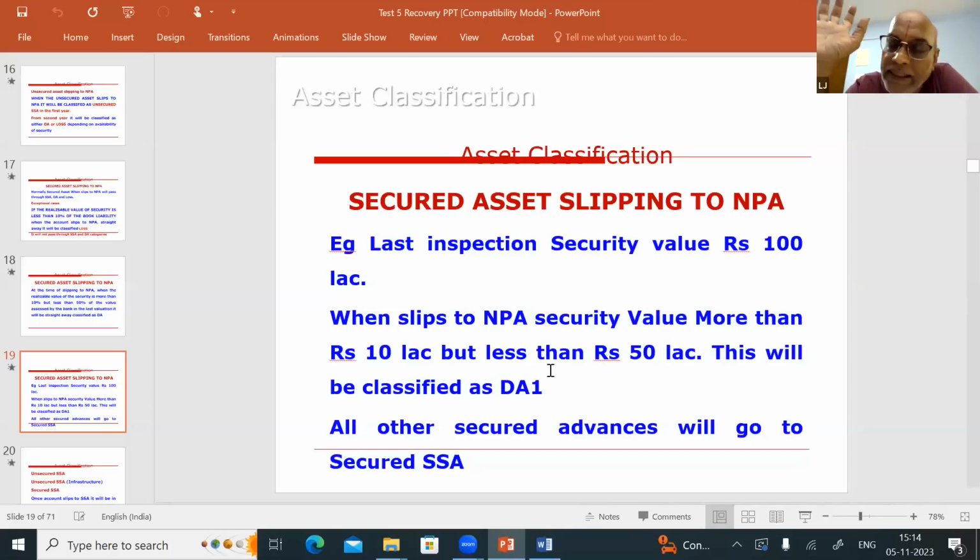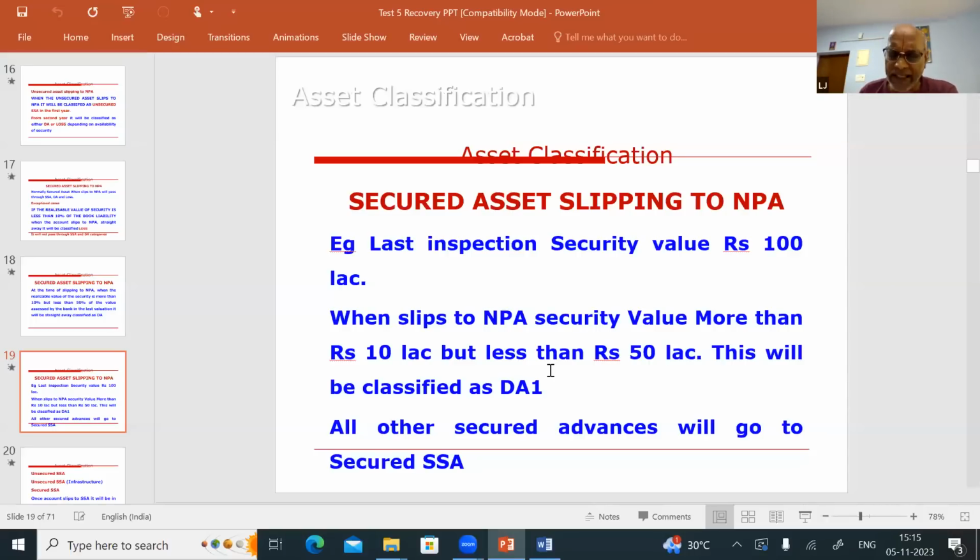Friends, again I am telling, the classification of secured advance as straight away doubtful or loss depends upon the availability of the security. If the value of the security is less than 10% of the book liability, straight away loss asset. If the value is between 10% and 50%, you can classify it as doubtful asset. If the security value is more than 50%, you classify it as secured substandard.